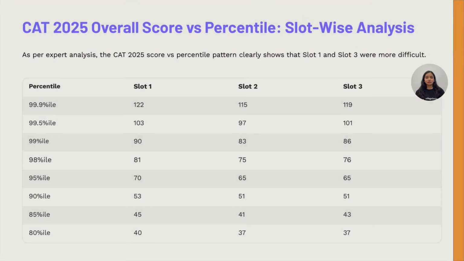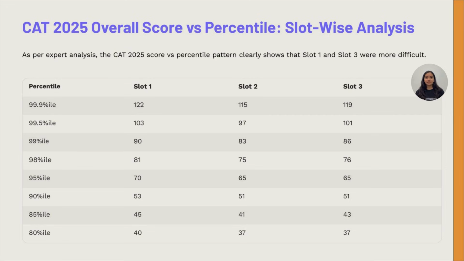The CAT 2025 score to percentile conversion can vary depending on the test slot. Based on expert analysis, slot 1 and slot 3 were relatively more difficult. Here's how your score might translate into a percentile across different slots. For a 99.9 percentile, your score in slot 1 would need to be 122, 115 in slot 2, and 119 in slot 3. For a 99 percentile, you would need to score 90 in slot 1, 83 in slot 2, and 86 in slot 3.